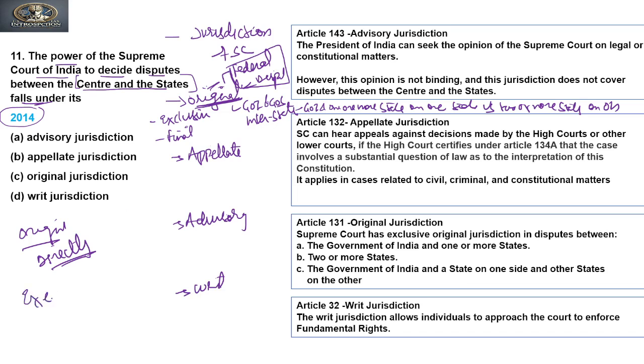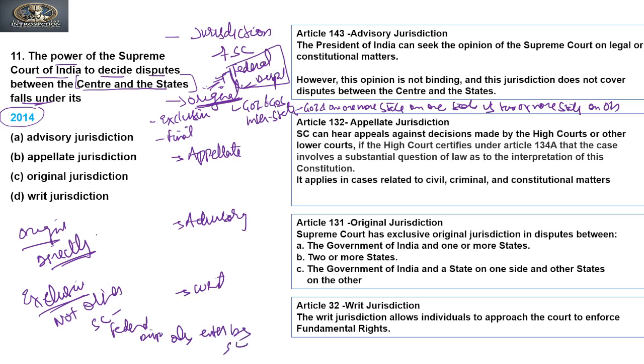When we say exclusive jurisdiction, it means that no court other than the Supreme Court has jurisdiction to entertain disputes related to federal matters. Federal disputes are only entertained by the Supreme Court.